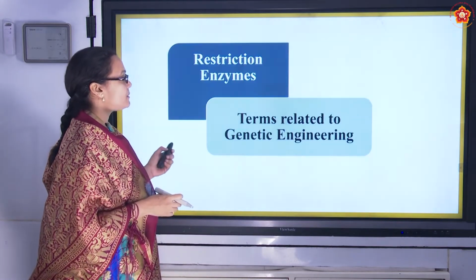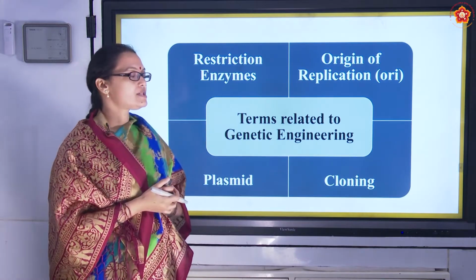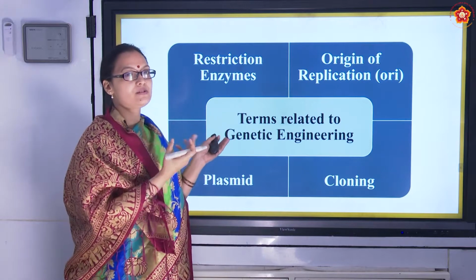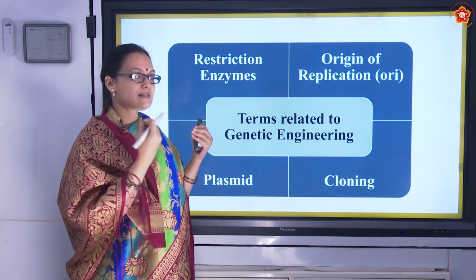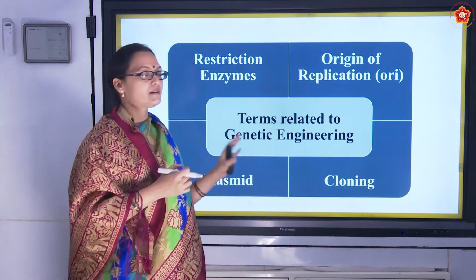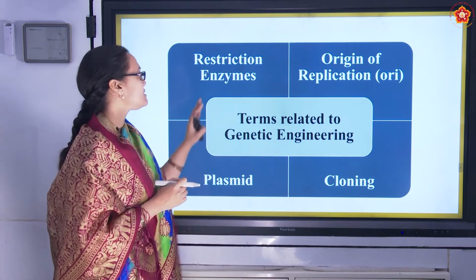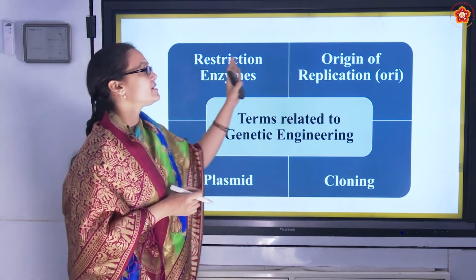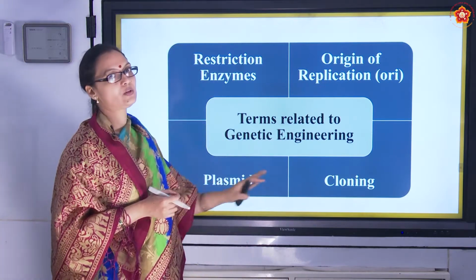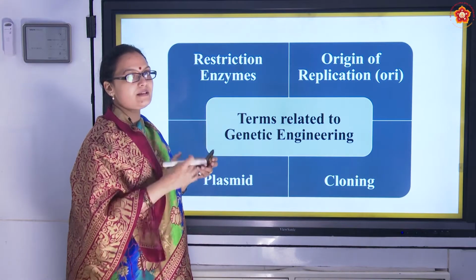Next, we are going to talk about the various new terminology. So, what are the new terminology that we are going to talk about in biotechnology? We have to understand it from the basics, because if these concepts are clear, then the chapter of biotechnology is very easy. The first thing is restriction enzymes. Next is ORI, origin of replication, then plasmid and cloning. Let's take each one and discuss in length what they are.